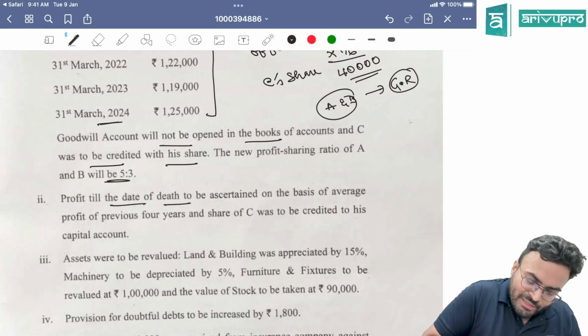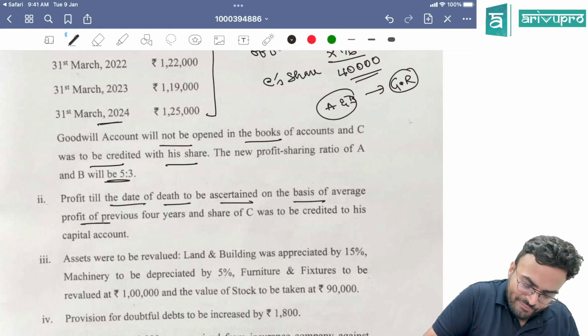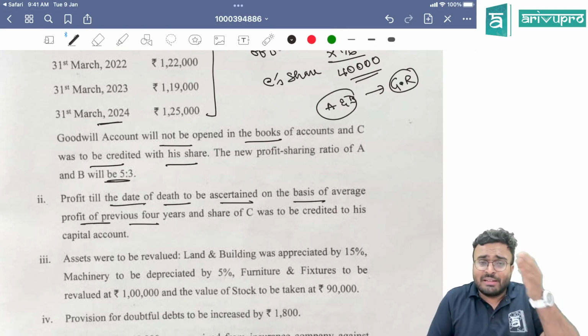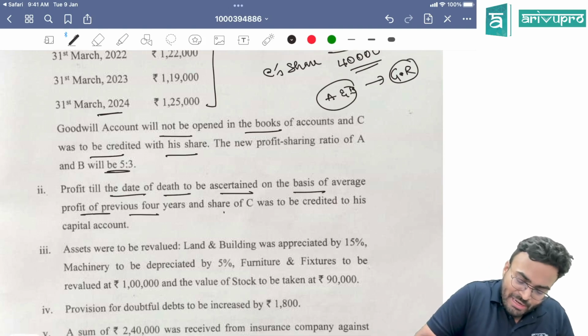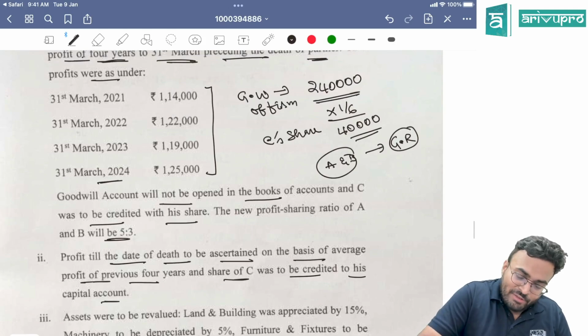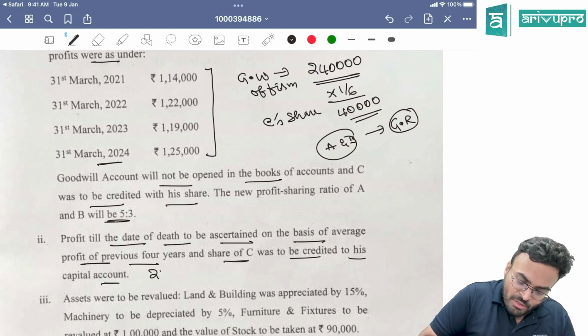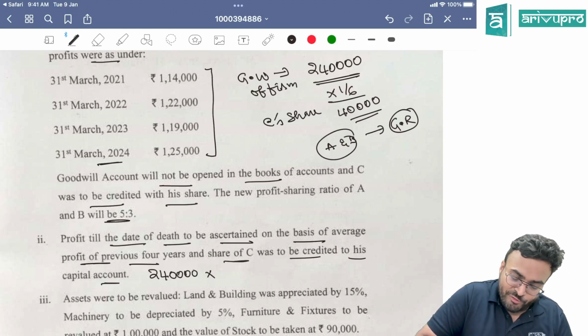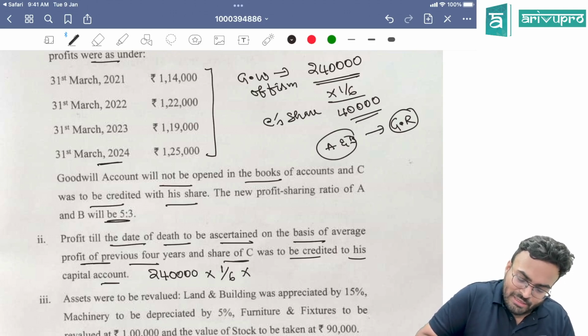Profit till the date of death to be ascertained on the basis of average profit of previous 4 years. Till the date of death you have to give profit. And share of C was to be credited to his capital account. What is the average profit of previous 4 years? 2,40,000 is the average profit, into what is the share of profit? 1 by 6 into 3 by 12. 3 months. Correct?